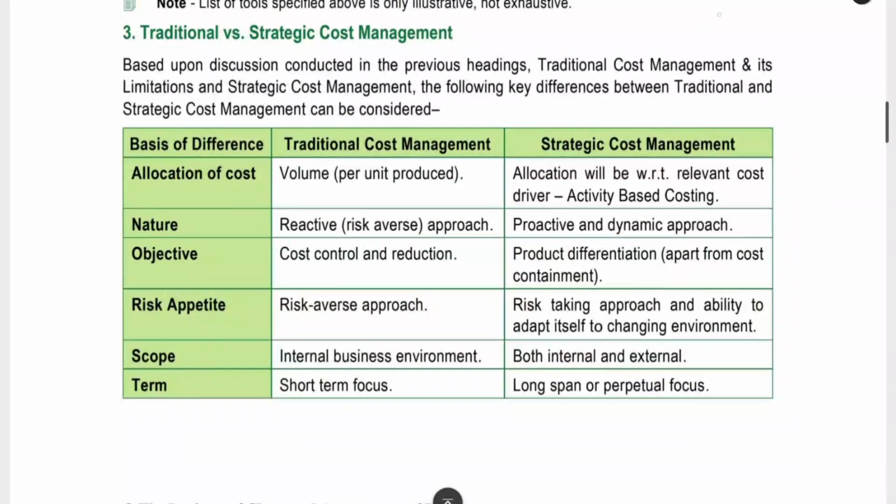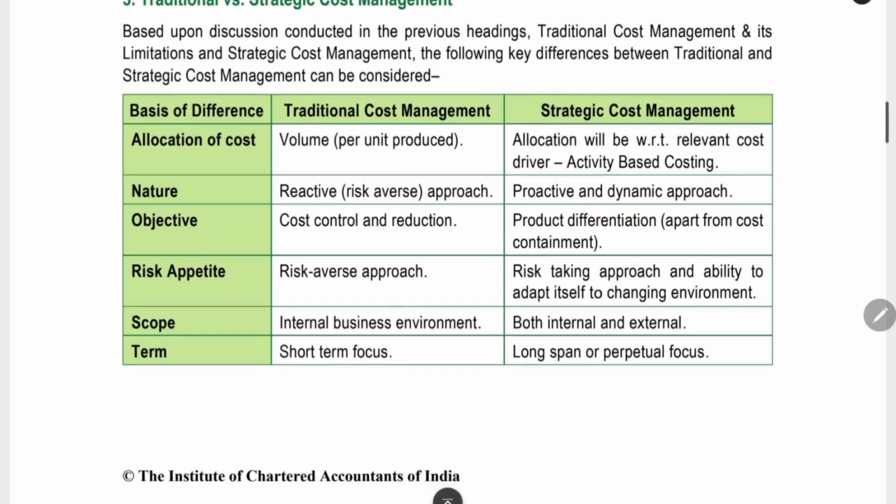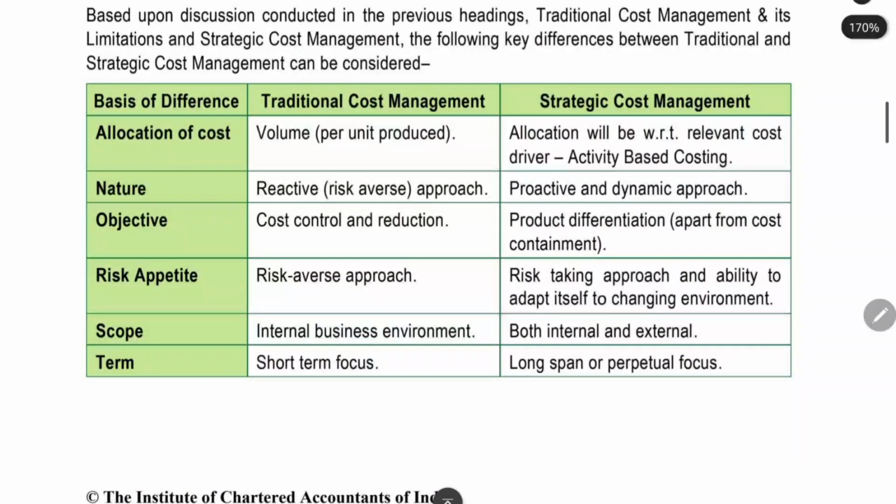Now we can see the difference between traditional and strategic cost management. In traditional cost management, we will allocate the cost based on the number of units produced. Here we will be doing based on the number of activities, the inspection cost, delivery cost, based on number of inspection and number of deliveries. Nature. Traditional will be reactive. The strategic cost management will be proactive. We will be doing more proactive approach. We will be predicting and doing more important things. We will not react after the problem arises. Objective is cost control and cost reduction. Here we have to attain a competitive advantage, either cost leadership or product differentiation. That also we will do, and we will also focus on the cost containment also.